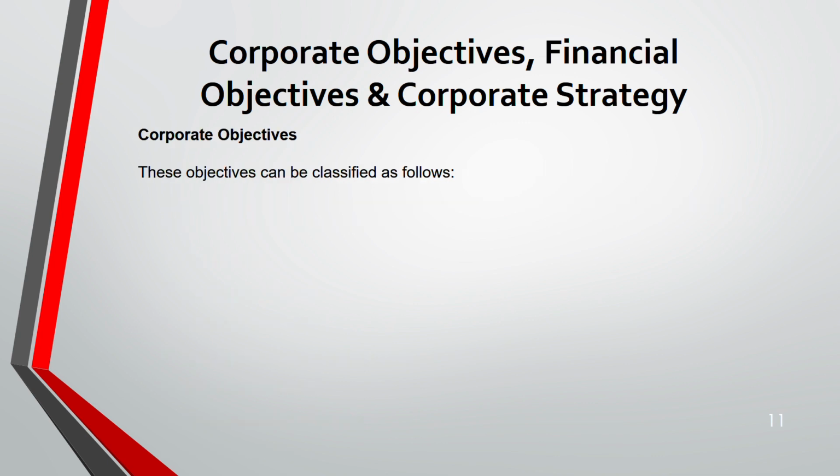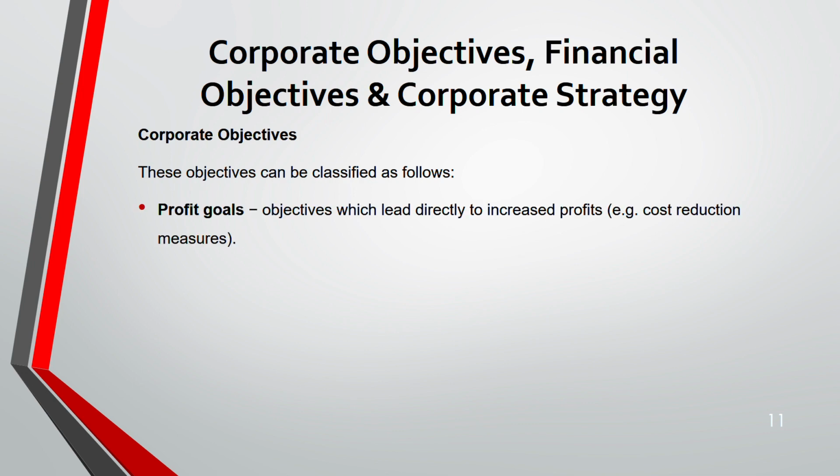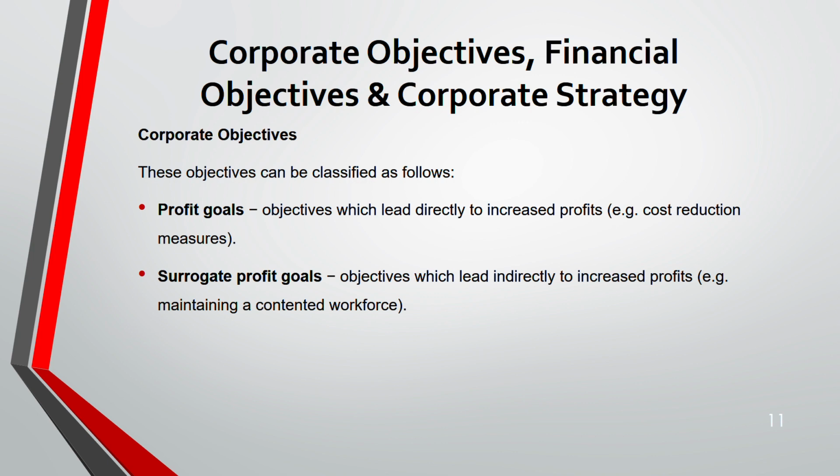Now, we can classify these objectives. First set of objective is profit goal. Anything that increases profit is known as profit goals objective. For example, if your goal is to reduce cost, it will help you to increase profit. So it's a profit goal. Next set is surrogate profit goal. Surrogate means directly it will not increase profit. Those objectives will indirectly increase profit. How? For example, if you maintain a contented workforce, if you keep your workforce happy, indirectly your profit will increase.